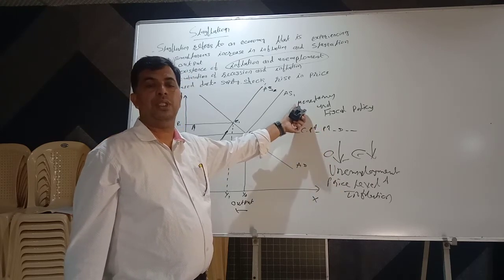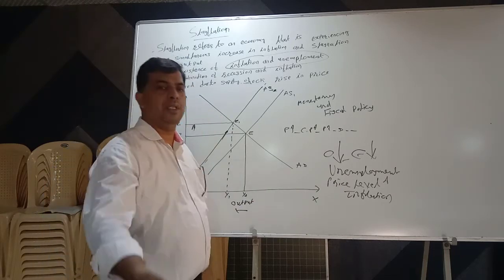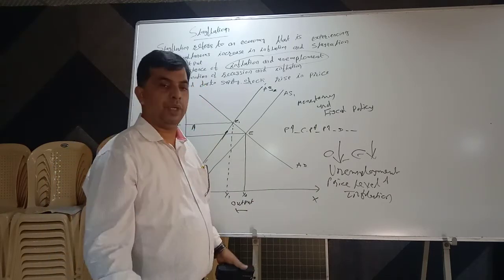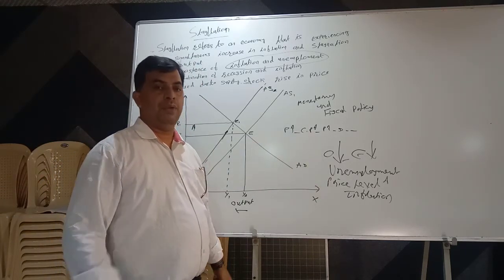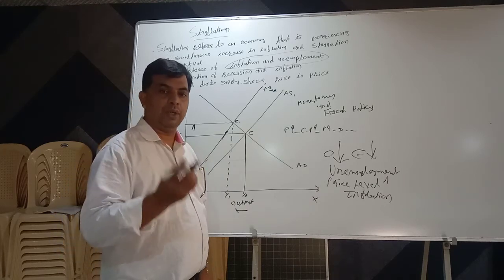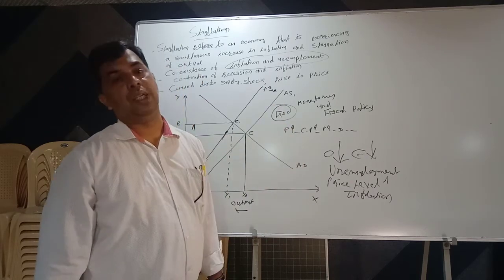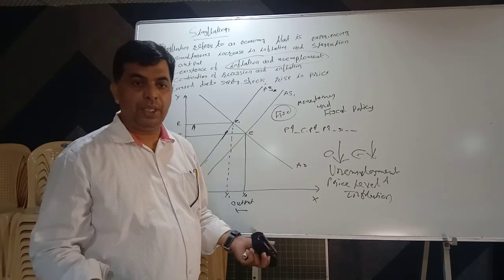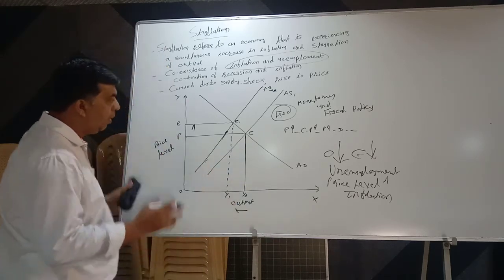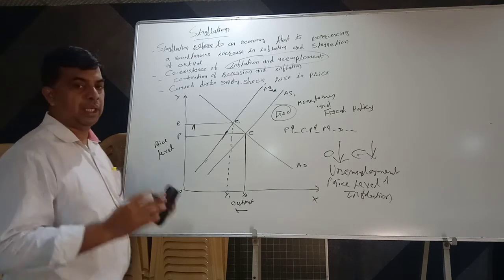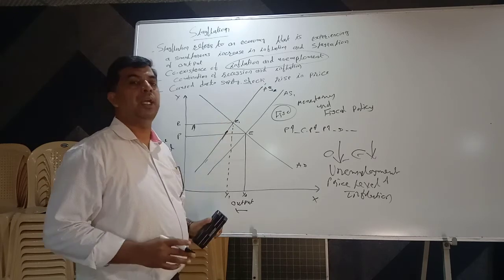Monetary policy means policy of the Reserve Bank: bank rate policy, open market operation, cash reserve ratio, repo rate, reverse repo rate. We will discuss these in later chapters. Fiscal policy comes from the word fisc, which means treasury. Public expenditure policy, public taxation policy, etc. So the problem of stagflation can be tackled with the help of an appropriate mix of monetary and fiscal policy.